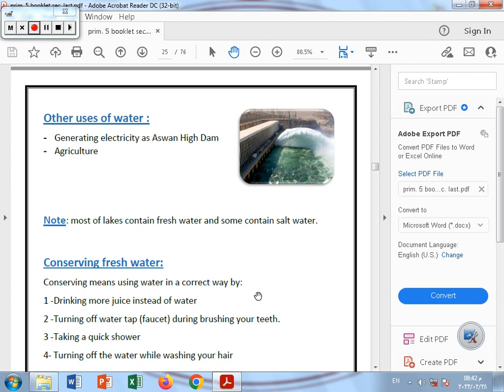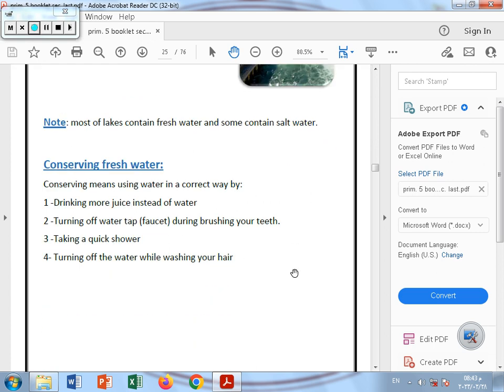And also we can use the water in agriculture or in farms. And we have to note that most lakes contain fresh water and only some lakes contain salt water. So the freshwater lakes on earth are more than the salty water lakes on earth. And we have to conserve, or save, the fresh water on earth, as we know that fresh water is only about 3% of the water that covers the earth.